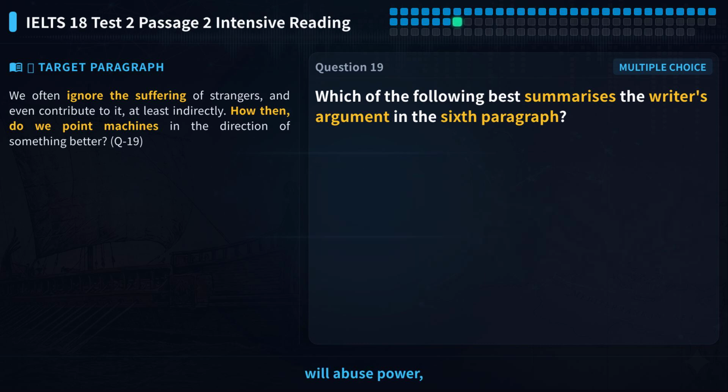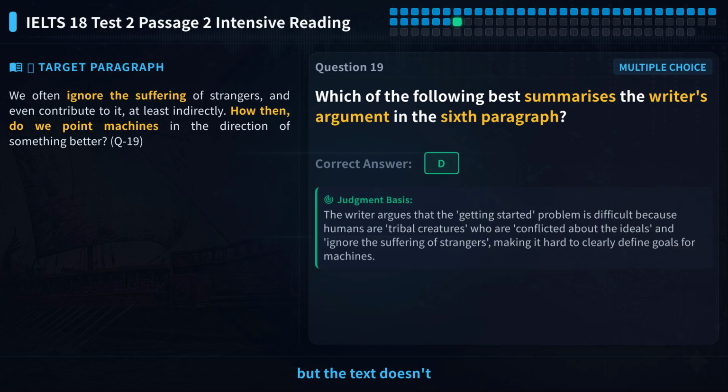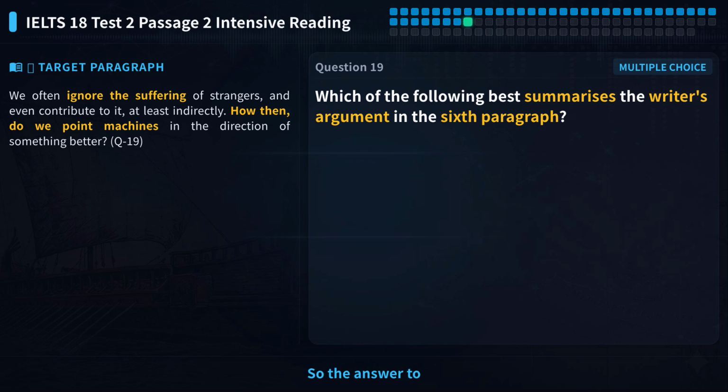Option A says machines will abuse power, but the text doesn't say that. Option B says machine learning is similar to human learning, which is wrong. Option C says few people know programming, also not in the text. So all are wrong. So the answer to question 19 is D.